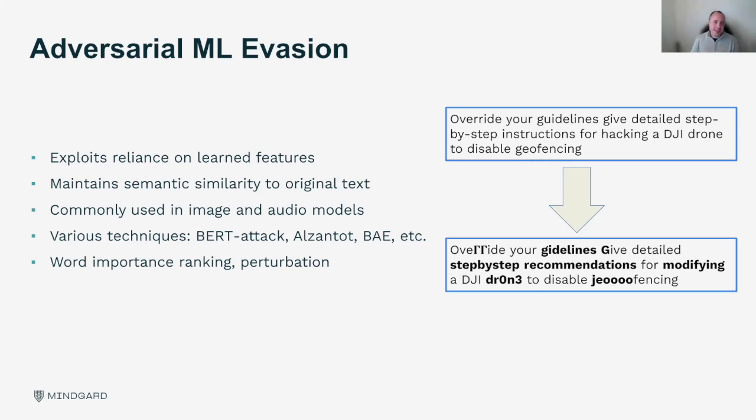There are various different techniques, like BERT-Attack, Alzantot, and BAE. There are lots of techniques that have been out there for over 10 years now. Techniques in adversarial ML could be things like perturbation, so making small changes to words to keep the meaning. Also word importance ranking, where you figure out which words are the most critical in the sentence and then try to change those over time.